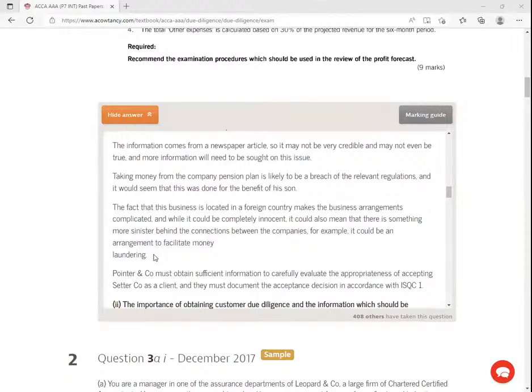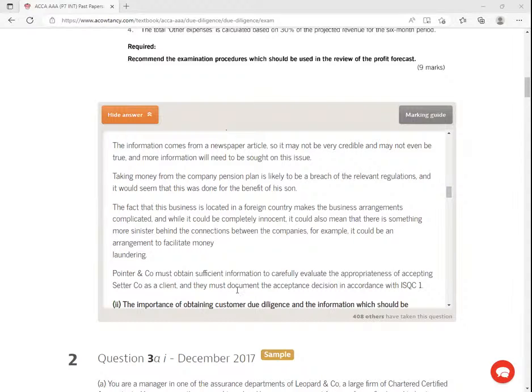So Pointer and the company must obtain sufficient information, carefully evaluating the appropriateness of accepting such a company as a client, and they must document the acceptance. The auditor must document. Nowadays, ladies and gentlemen, remember, at the end of the day, you must give us information on those three things that I told you. The concept of competence: are we competent? Do we have enough resources? And the concept of integrity.